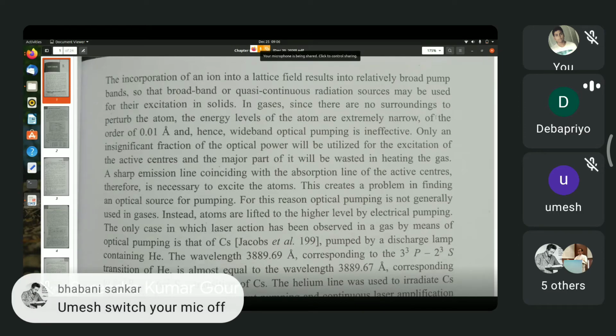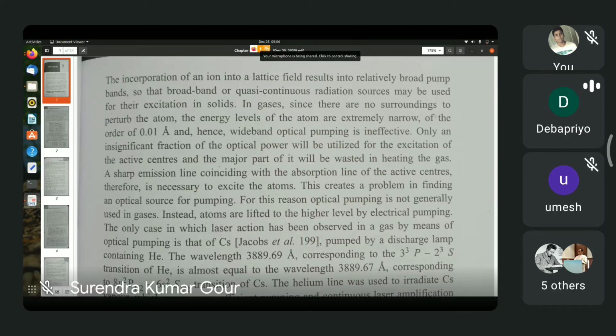I shall tell you more about it, but not in very great details because we just don't have the number of classes for discussing the carbon dioxide laser. The carbon dioxide laser belongs to a class of lasers which are known as molecular gas lasers. Unlike the helium neon laser that we are going to discuss today, the molecular gas lasers make use of transitions between vibrational levels or vibration rotation levels of the carbon dioxide molecule.